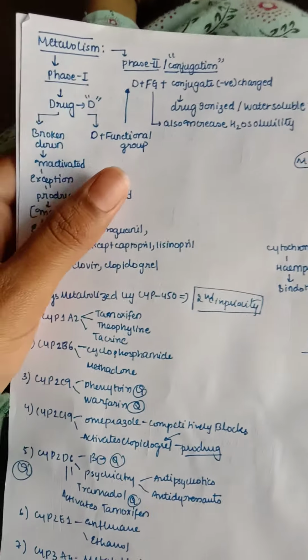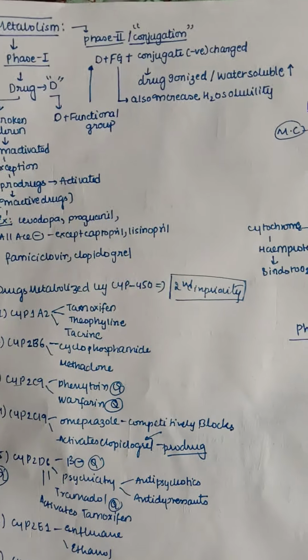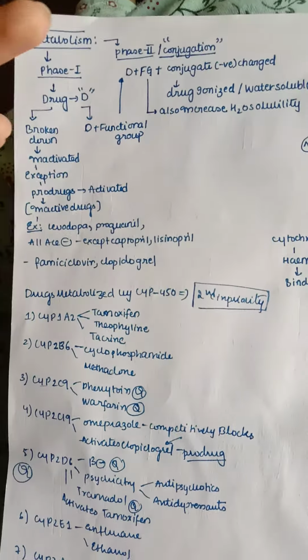We are going to start with pharmacokinetics, metabolism. Metabolism is divided into phase 1 and phase 2. In phase 1, for example, a drug D is broken down. It's first inactivated. When it is broken down, it is inactivated. But the exception is the case of prodrugs. What are prodrugs? They are activated by this process.